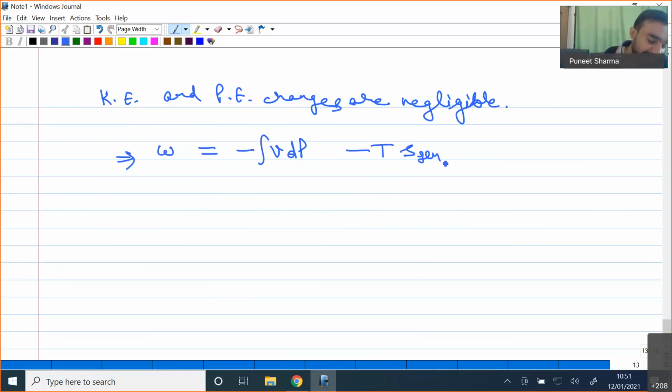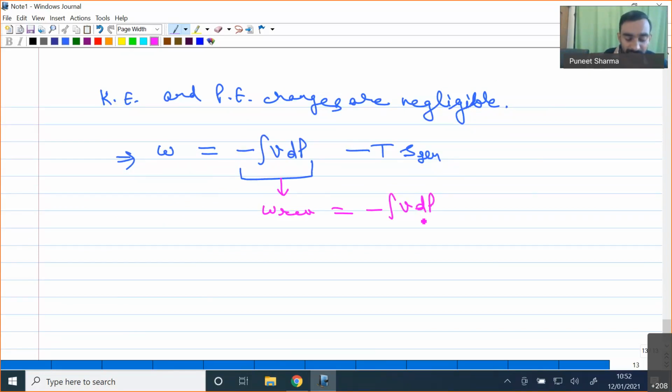So this expression we have completely derived for an open system, and you can see that for an open system our reversible work is nothing but the integral of minus V dP. This is the work done in an open system.